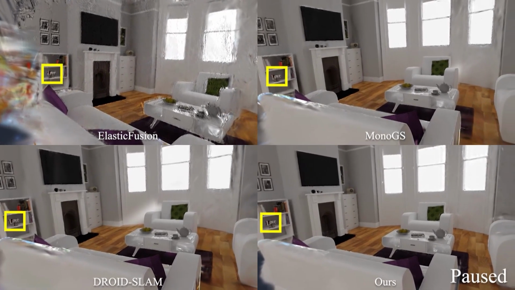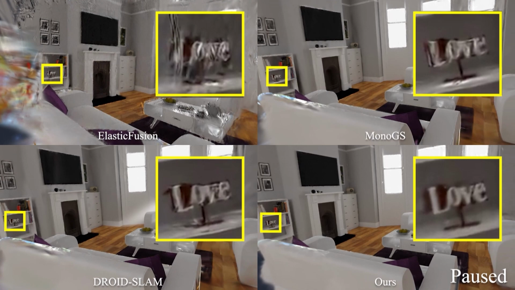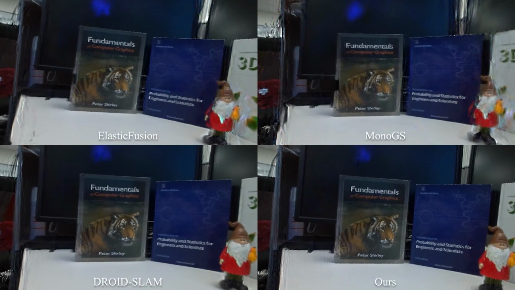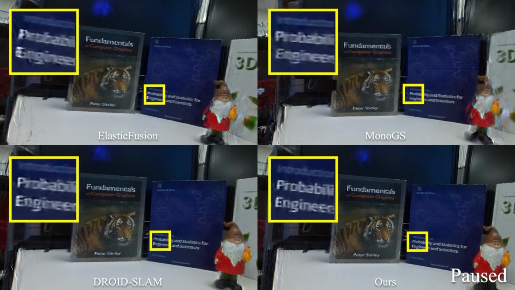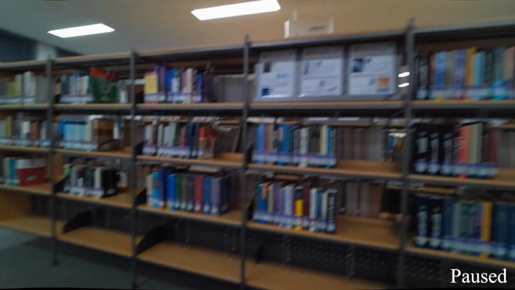Next, we show a qualitative comparison on real scenes. Again, our method shows the best deblurring results thanks to its ability to obtain a dense and accurate point cloud along with accurate camera poses.